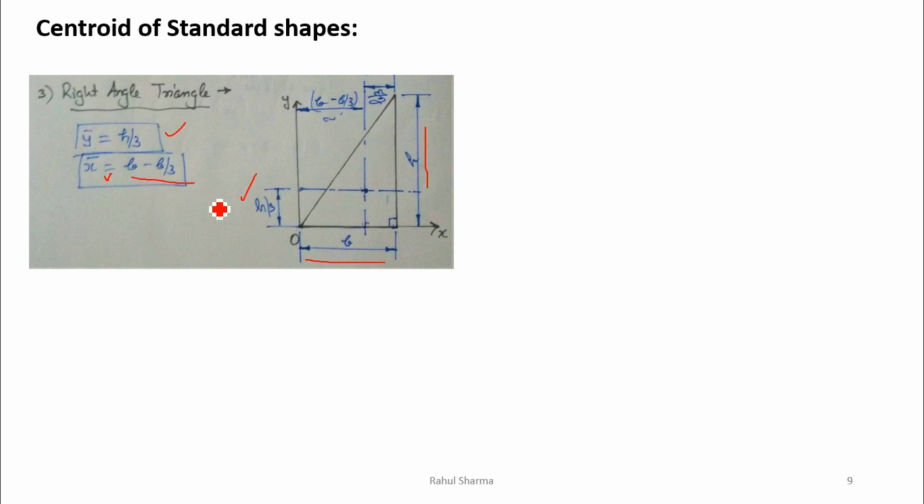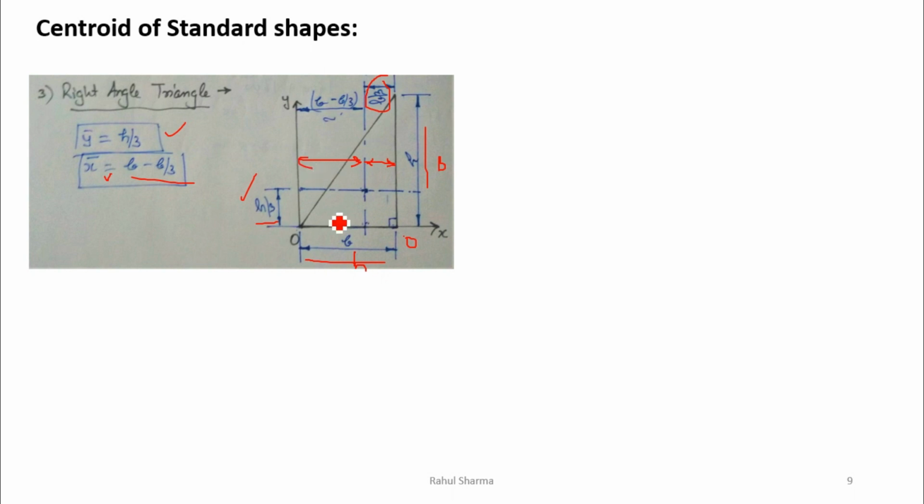Now how are we getting this value? If I rotate the object in this direction, in the vertical direction, the centroid is h by 3. But if I say this is vertical, means we rotate it clockwise, this becomes the origin, this is now the perpendicular or height, and this is the base. If we rotate the object, this will become the base, this will become the height. Now the same formula, x bar will be h by 3. It will be h by 3 distance from the base, but we know that the centroid in the x direction, this is the centroid.